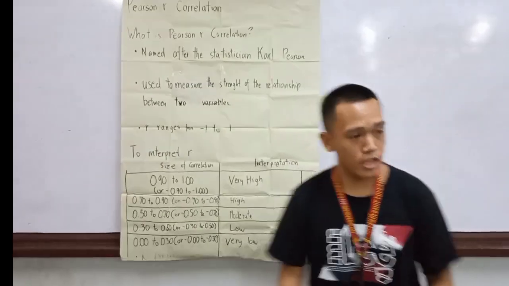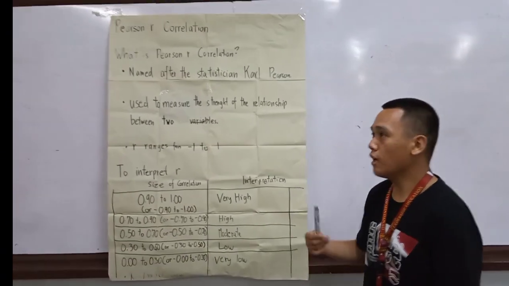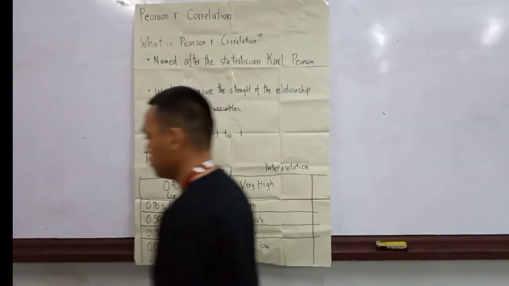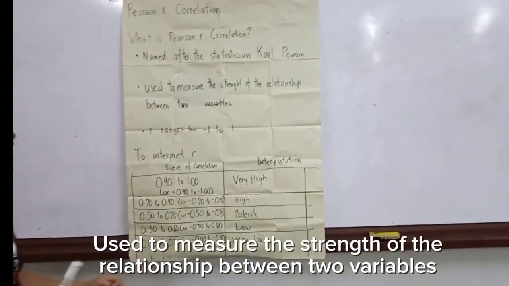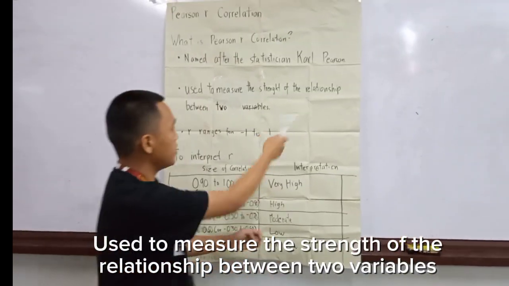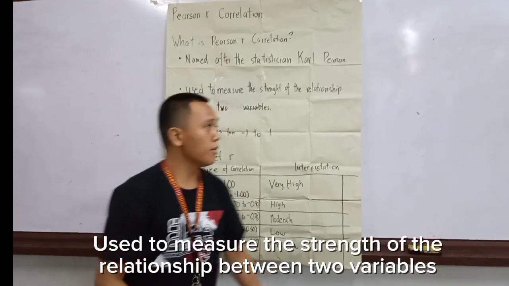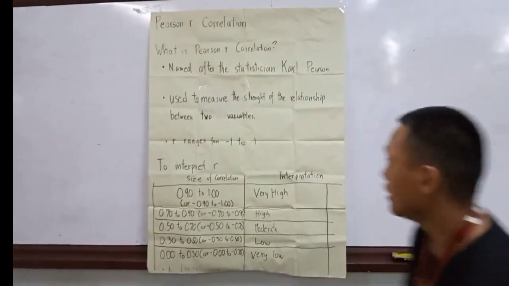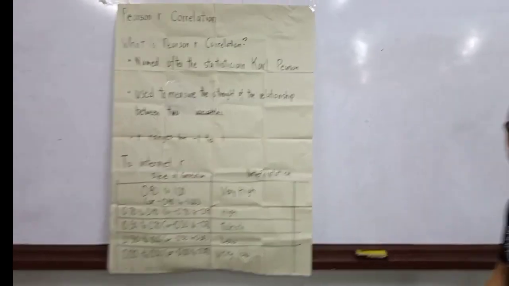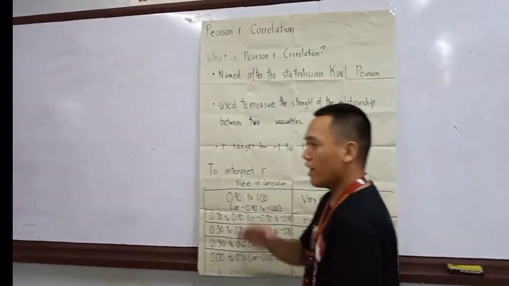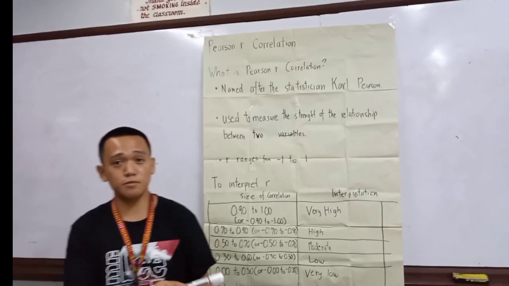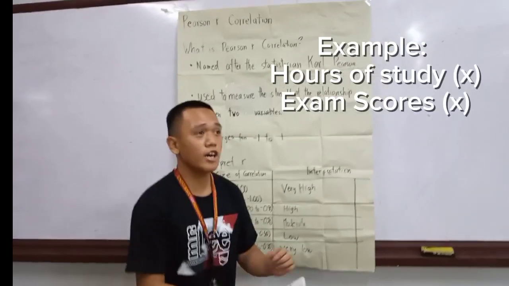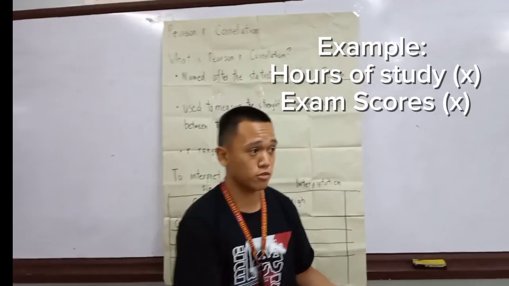Pearson r is a statistical measurement used to measure the strength or degree of the relationship between two variables, x and y. Examples for two variables are students' study hours and their exam scores.